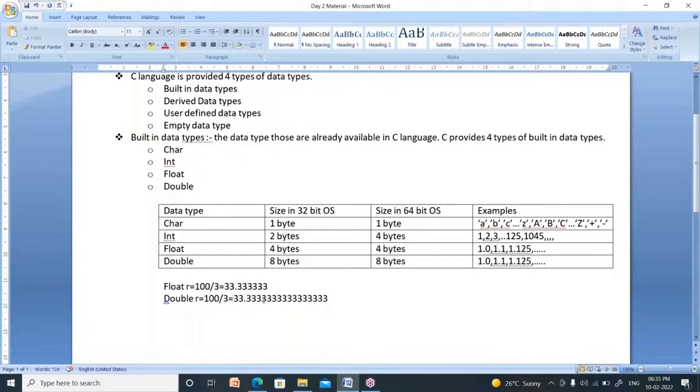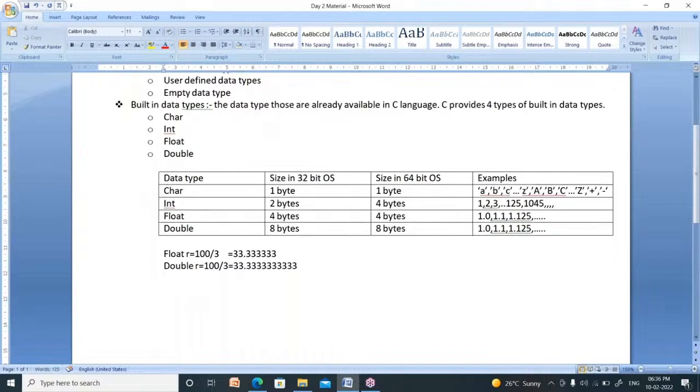Whereas double maintains 10 precisions: 1, 2, 3, 4, 5, 6, 7, 8, 9 and 10. Right. So the remaining digits will be truncated or deleted. Float maintains 6 precisions, whereas double maintains 10 precisions. Only the difference in precision.